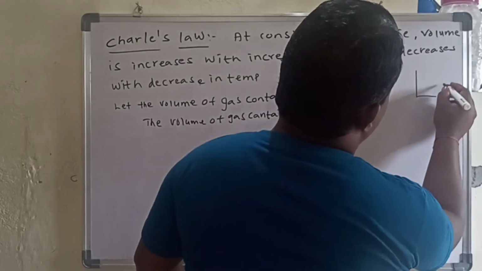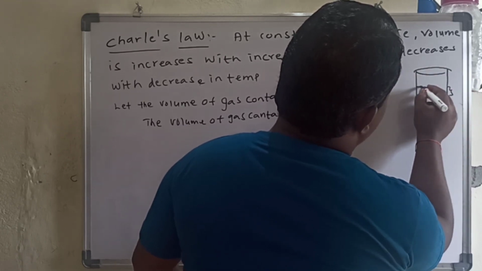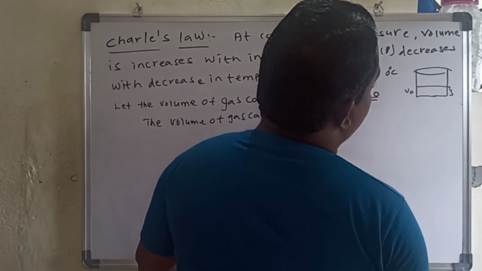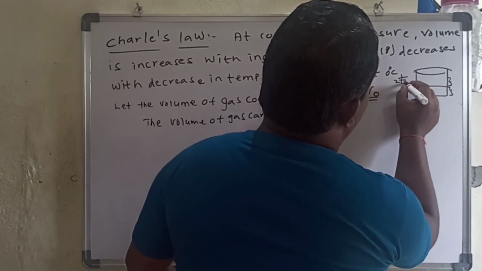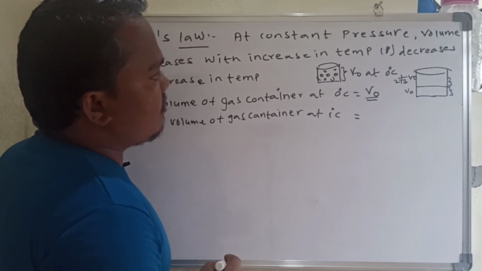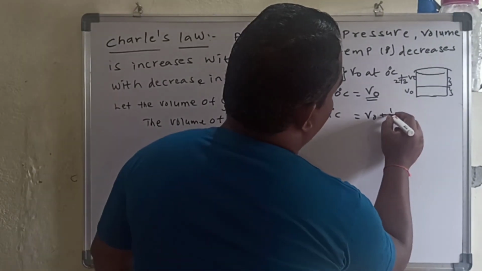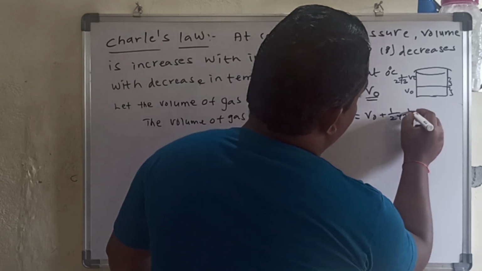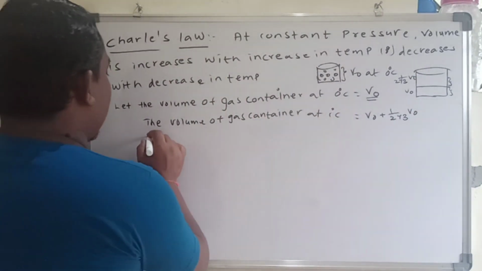This is the initial volume V0, and it increased by 1/273 of V0, that means V0 plus 1/273 V0, right.